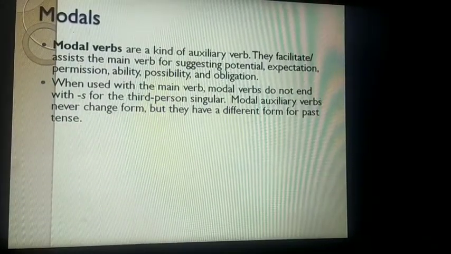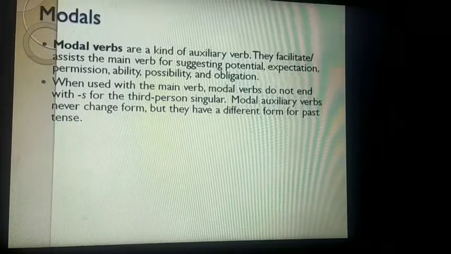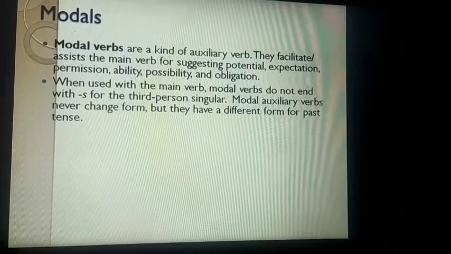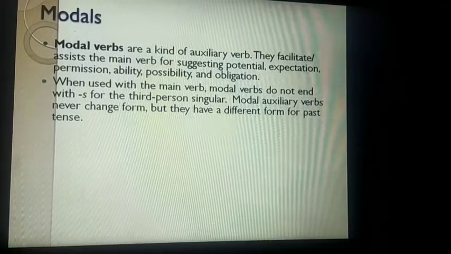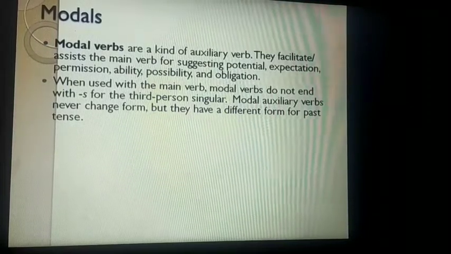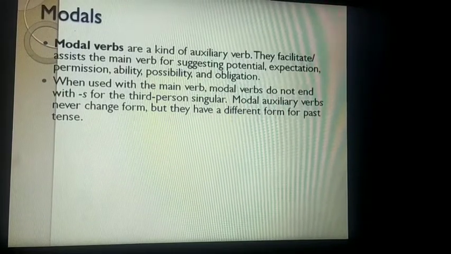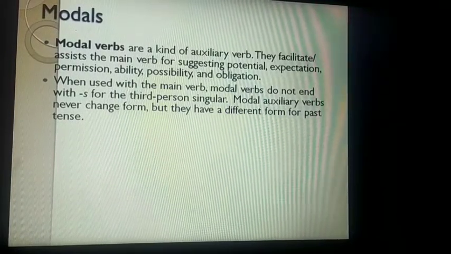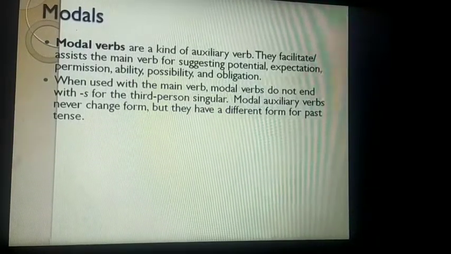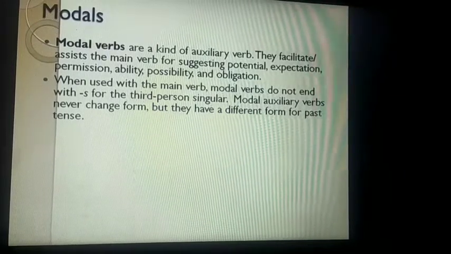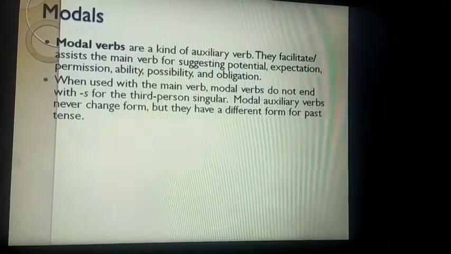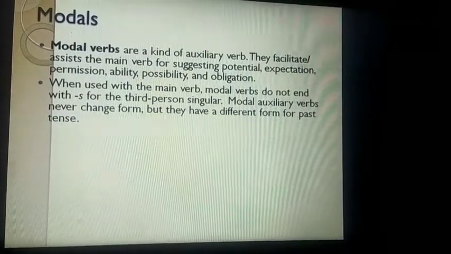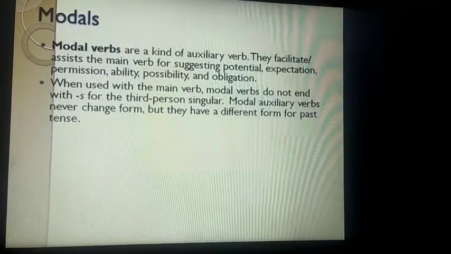Modals कभी भी s या es में end नहीं होती हैं, especially for the third person singular. Okay. Modal auxiliary verbs never change forms. They always remain in the same form, but they have different forms for past tense. Okay, like go का went होता है, but यहाँ पर modal में if the word is can, तो उसके past के लिए there is another word, could. Okay, so इनकी past form के लिए already दूसरे words हैं. We do not have to change the form as we change in the main verb.